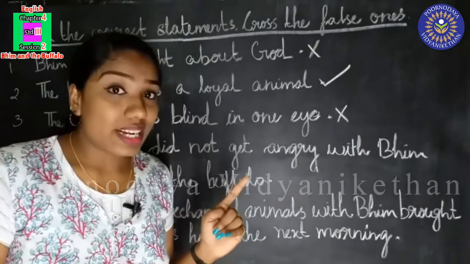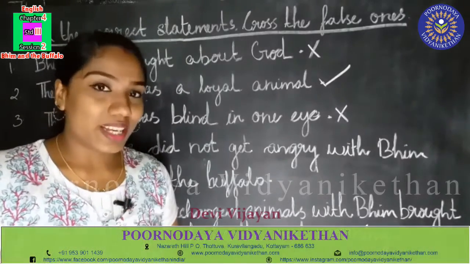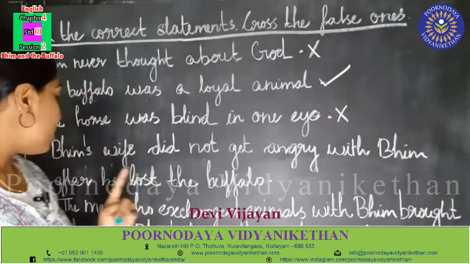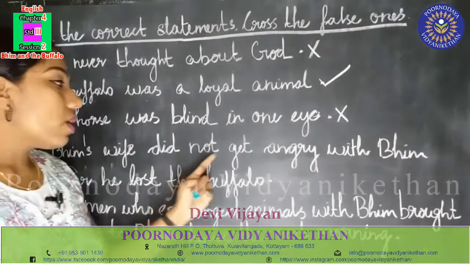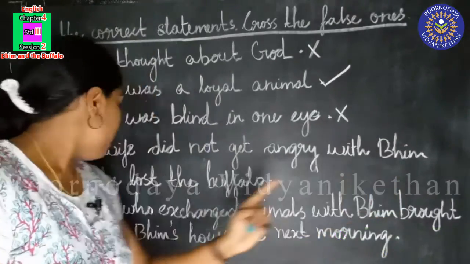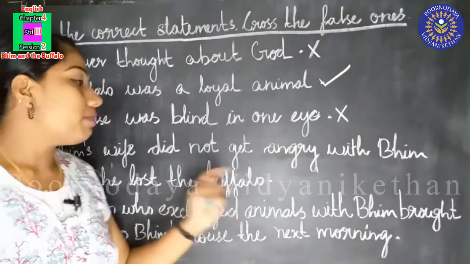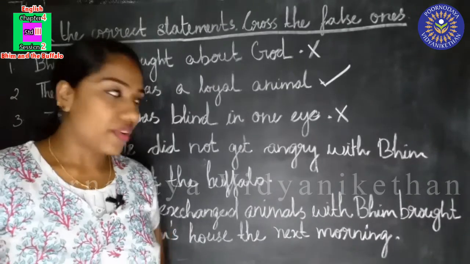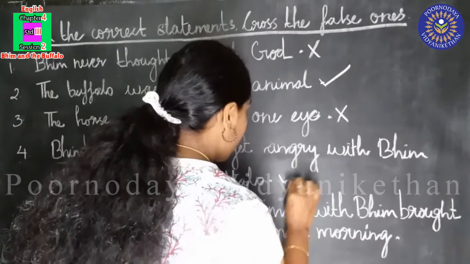Instead, she said that you did the right thing. Do you remember? Yes, we have learned it in our last class. So, is it a right sentence or not? It is right. So, we can tick it.